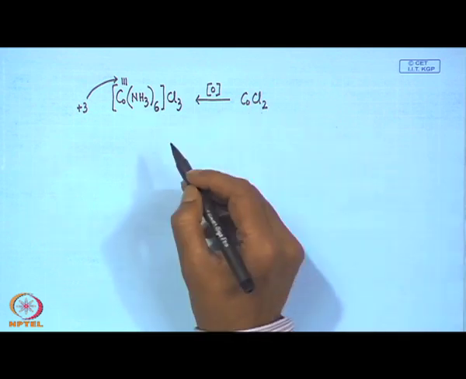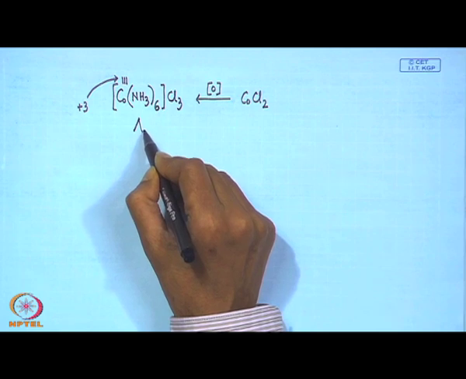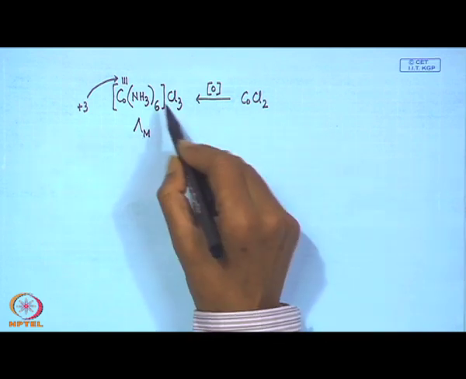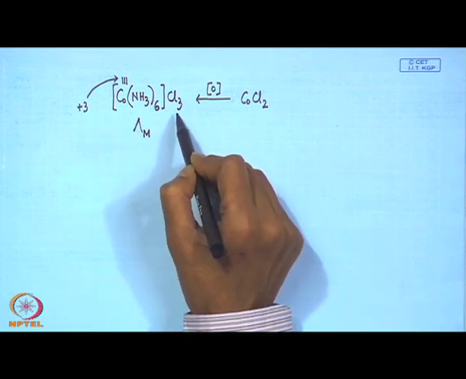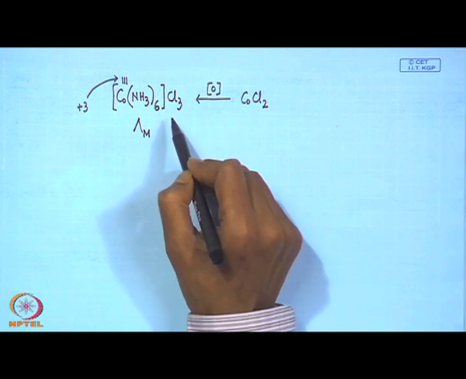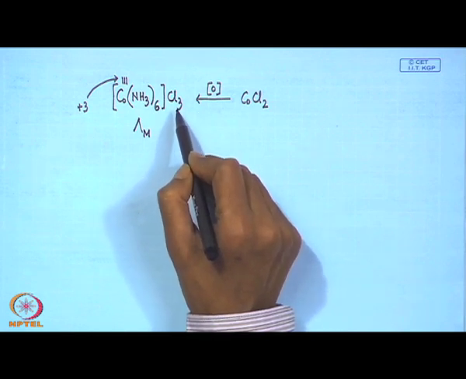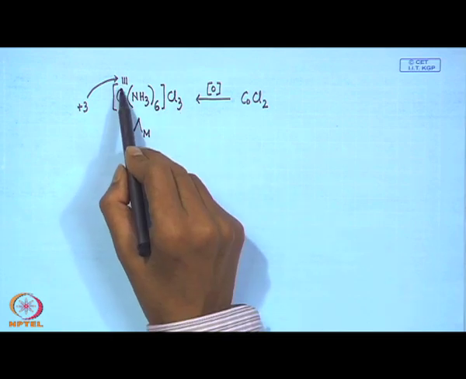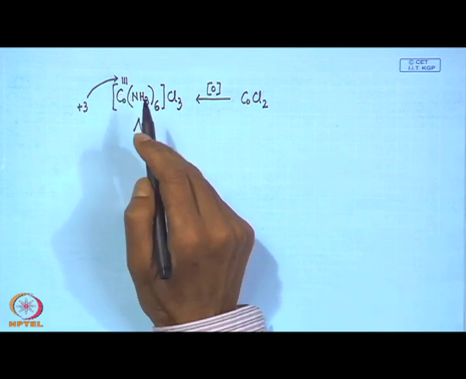If we measure the solution electrical conductivity, or the molar conductance, that means lambda m, the value will correspond to a 1:3 electrolyte type, and that value will tell us that it has 3 chloride anions outside the coordination sphere, and the oxidation state of this cobalt center is +3.